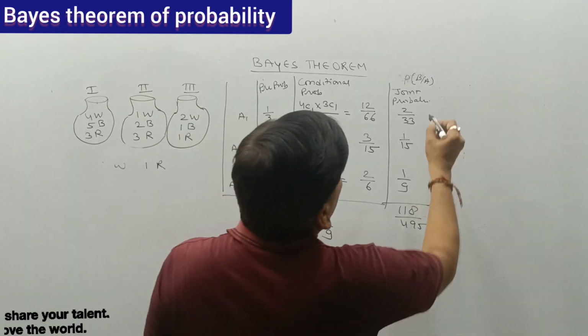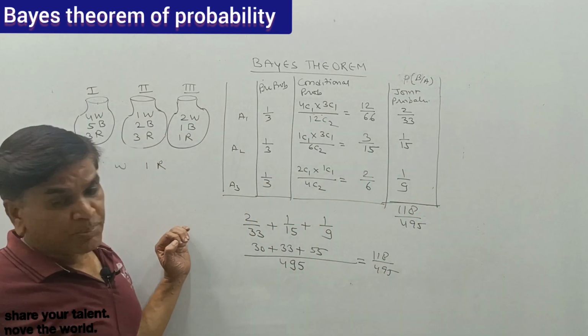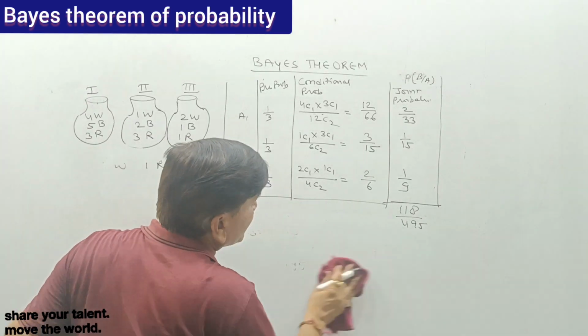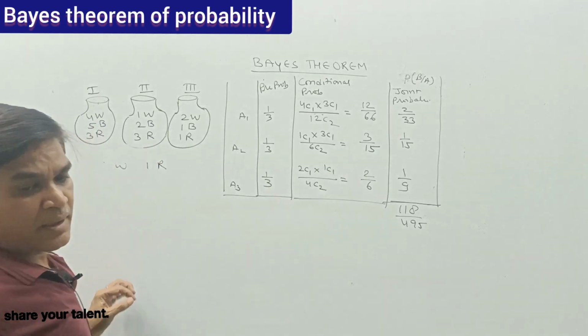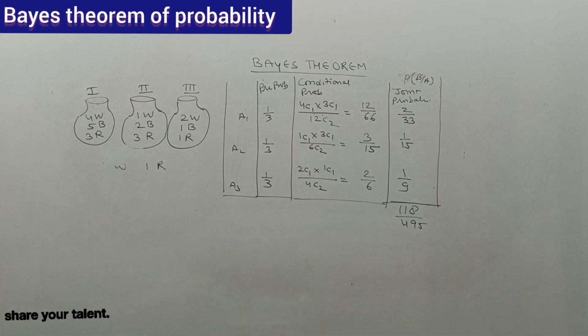Now the probability. Okay. Now the probability that the ball is from the first urn. Now we are to calculate the probability, that is the inverse probability.